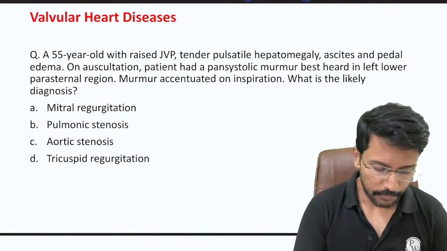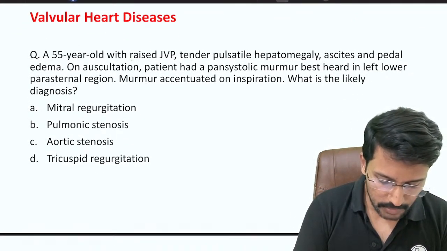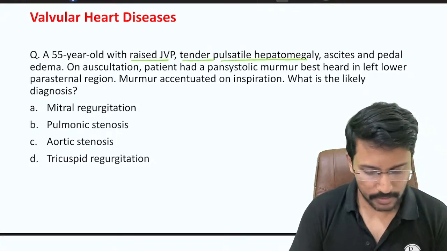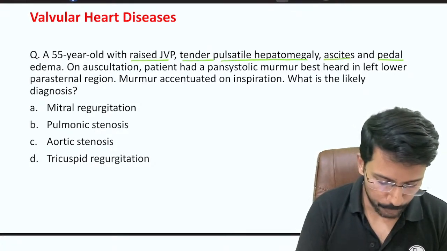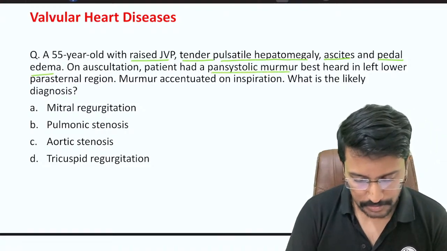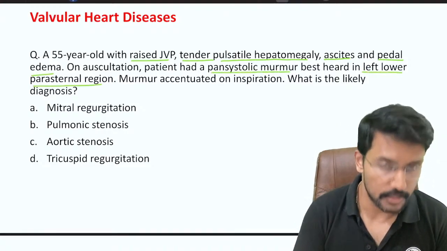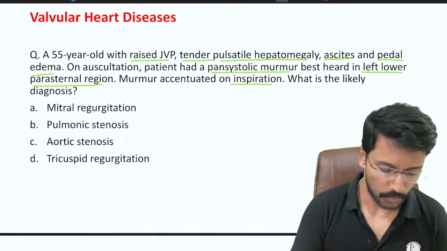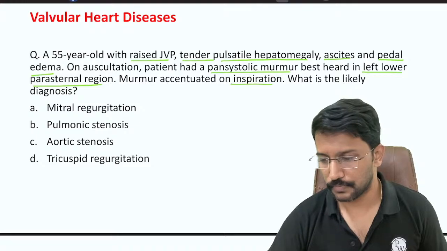Okay, so here is a question. A 55-year-old presented with raised JVP, tender and pulsatile hepatomegaly, ascites and pedal edema. On auscultation, patient had a pansystolic murmur, best heard in the left lower parasternal region. The murmur accentuated on inspiration. What is the most likely diagnosis?